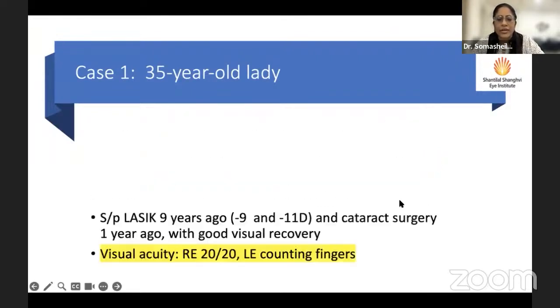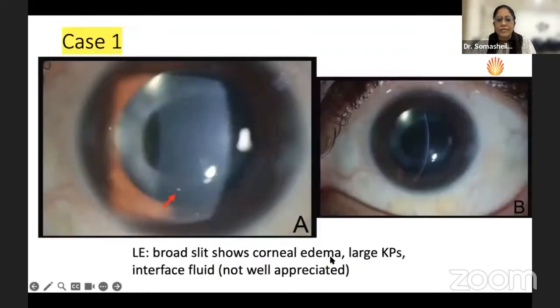Interestingly, she also had undergone LASIK in both eyes. That is not related to her etiology, but just the clinical manifestation. And she had good vision recovery after LASIK, but after the secondary glaucoma, her vision in the left eye had reduced to counting fingers. So this is the clinical presentation of the patient.